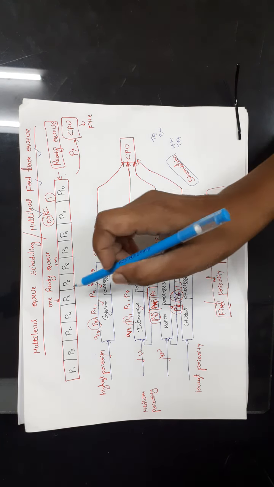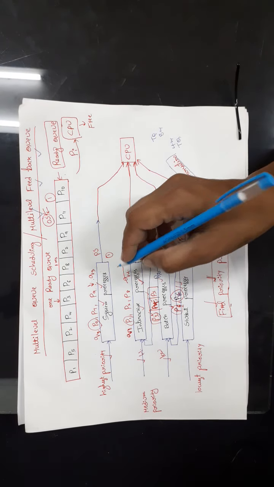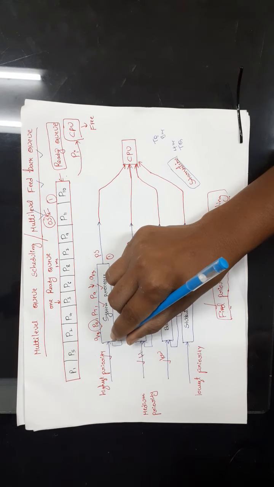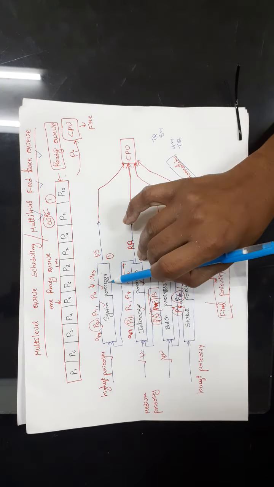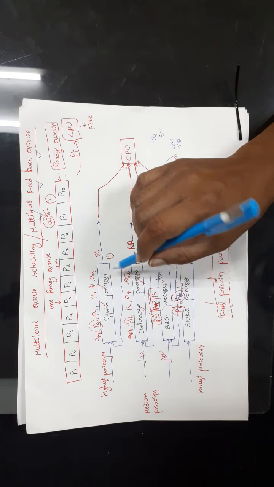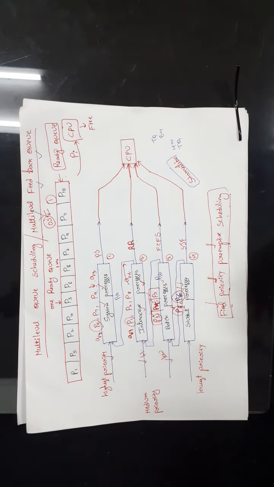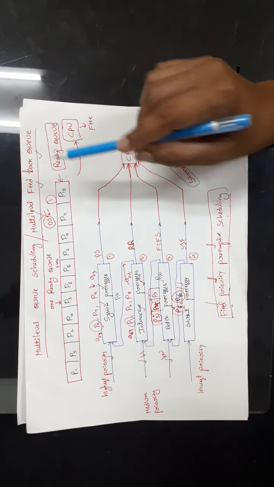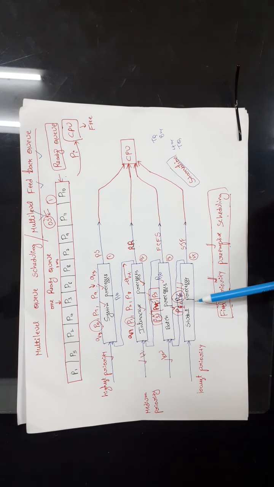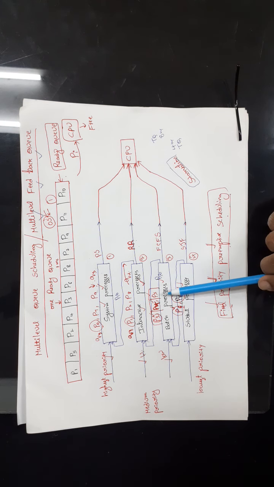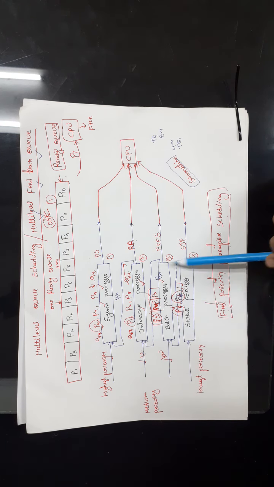So let us assume that only high priority processes are executing, and it is not getting its turn. Now P16 will be moved from low priority to the high priority. Now definitely it will get the chance and it will be executed. We can give CPU to this process and execute it. Like that we can solve this problem by using the multi-level feedback queue. When a particular process is waiting for a long period of time, when there is starvation, then we can change the priority of the process and move that process to the higher level.